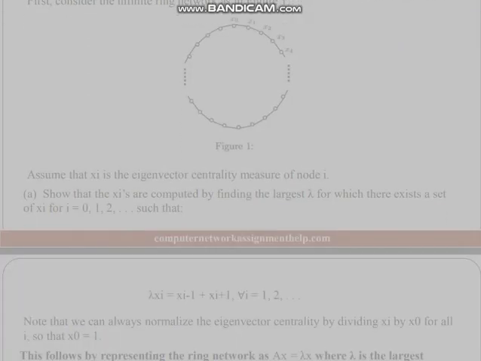Part 1. First, consider the infinite ring network as in Figure 1. Assume that x_i is the eigenvector centrality measure of node i. A. Show that the x_i are computed by finding the largest lambda for which there exists a set of x_i for i equals 0, 1, 2, and so on, such that